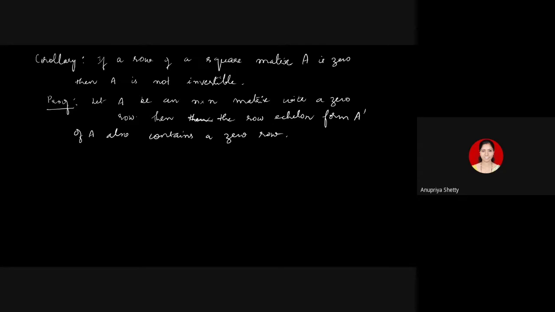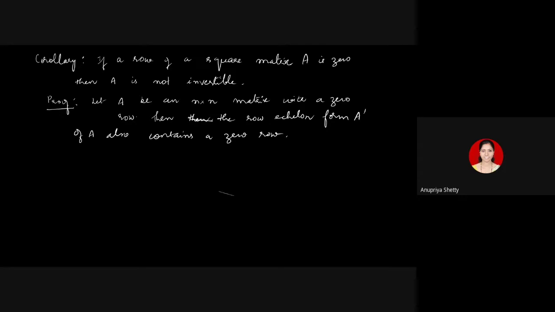And whenever a column of A dash has no pivot, what does that tell you? You can look at statement 1 of the first proposition. Statement 1 and statement 3 are equivalent to each other. A can be reduced to identity according to the first statement. That is, the row echelon form of A is identity if and only if, according to 3, the matrix is invertible. So from the previous proposition, the row echelon form of a matrix is identity if and only if the matrix is invertible.